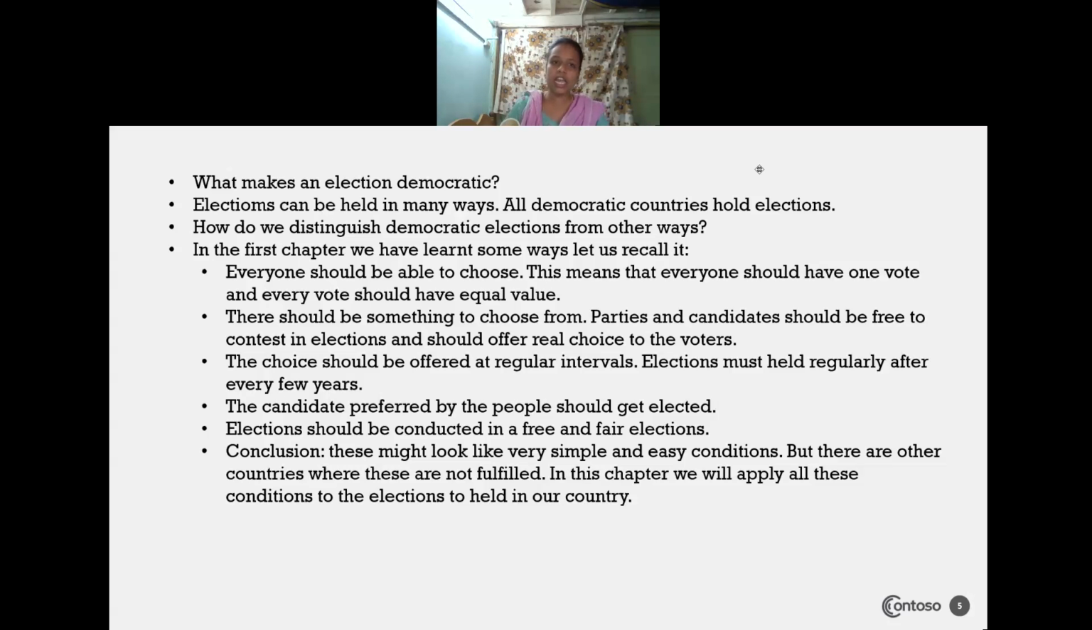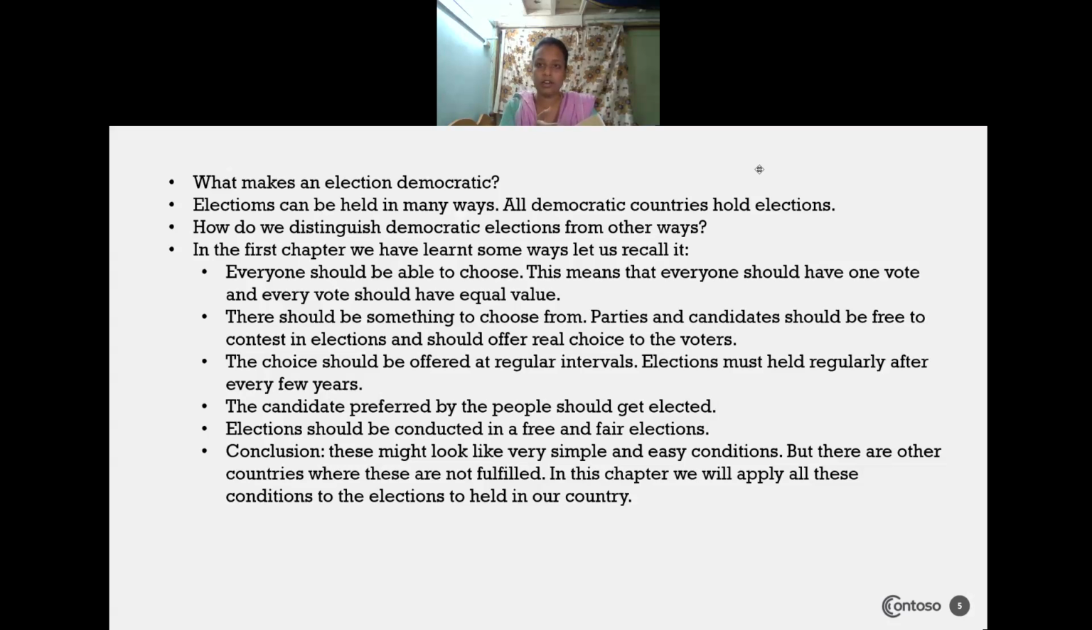Elections can be held in many ways. All democratic countries hold elections, and non-democratic countries also hold elections. They will contest in the election and they will win. Then how will you distinguish between democratic elections and non-democratic elections?